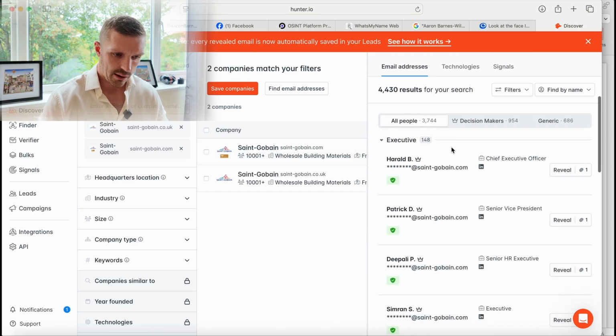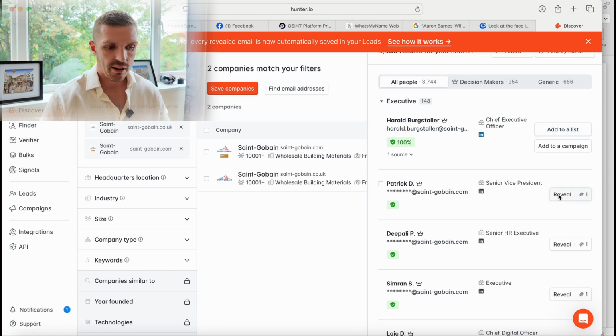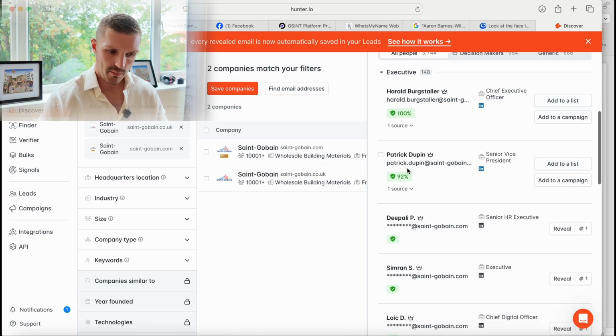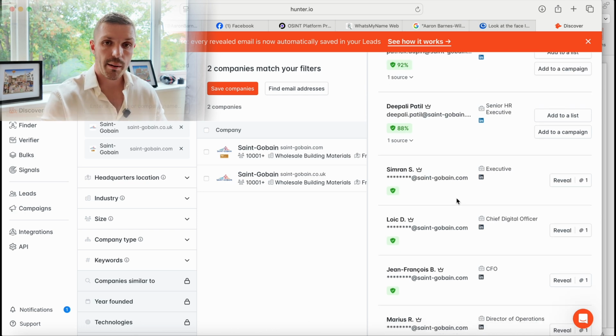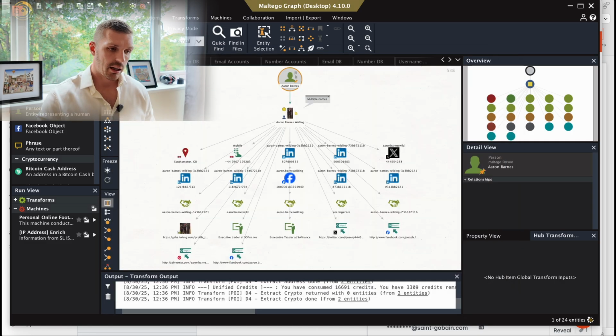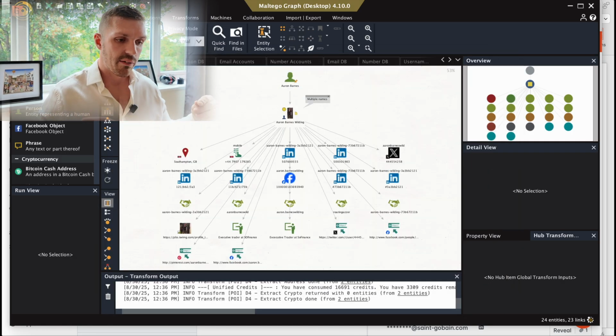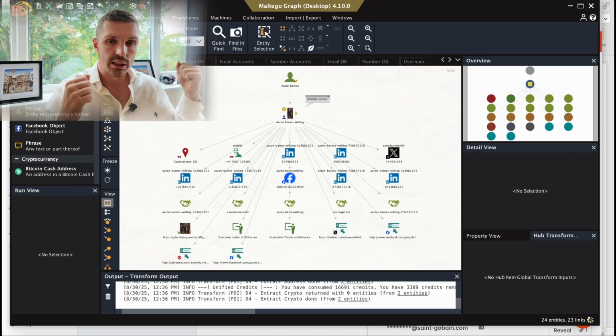And we want to reveal. So the format for this company is first name, full stop, last name. So now we know I've worked at that place, and the work email format for that place is first name, full stop, last name at saintgobain.com. So that's another email we have for that person that we can use. So once we have this information, we fill this out, we run it, and then it's going to take all the fixed variables that we've just given it, the known information about myself, and it's going to make different links online and bring it all together.